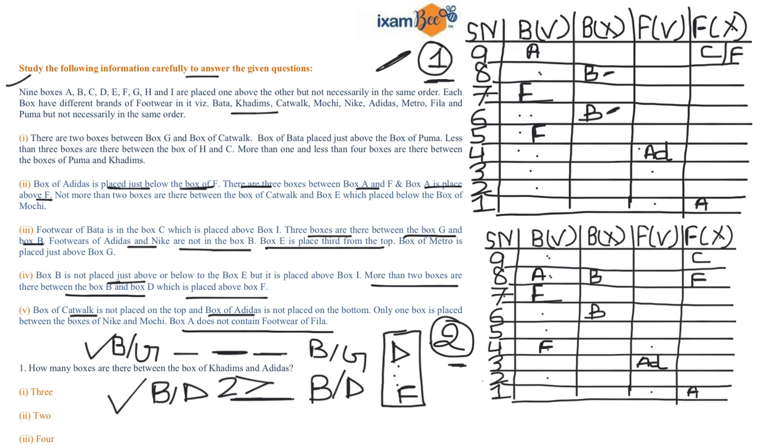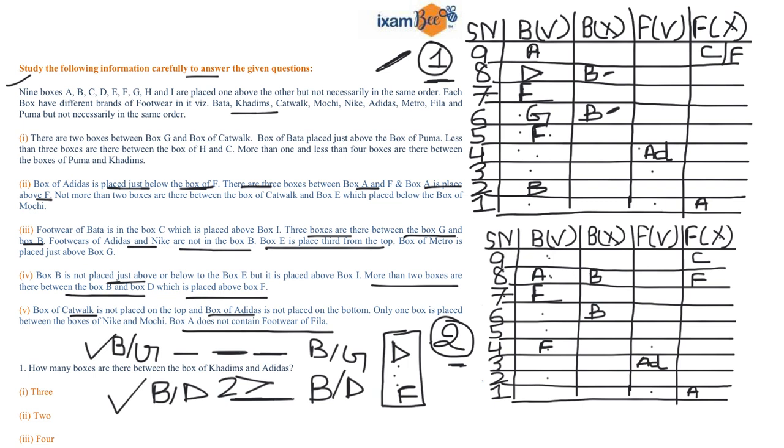Now if I can place my B over here, right? So G can be placed over here, right? And we know that there is a gap of more than 2 boxes between B and D, and your D is above F. So if this is the condition, I can place D over here. So my all conditions will get satisfied. Students, you cannot fix B at first position, because if you fix B at first position, then G must be here. But this place is already occupied by F, so you cannot place B over here.